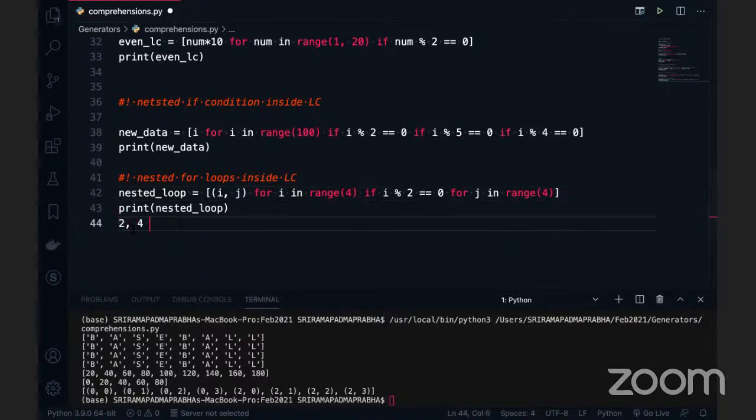So 2 comma 4 can be taken, right? So for loop 2 comma 4 can be taken. So this is an if condition. Here j is there. Okay, for j in the range of all the values. So what is happening in this case? Anybody tell me?